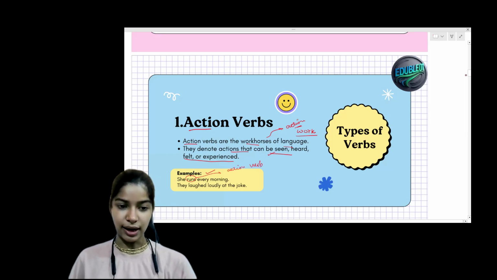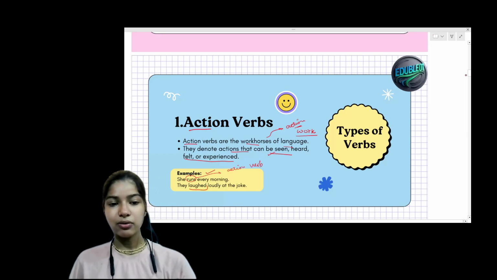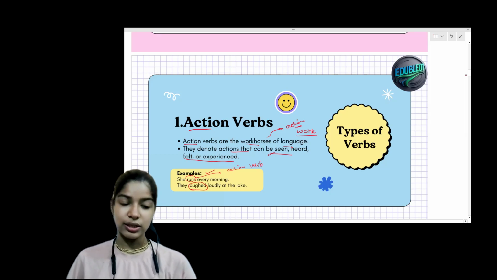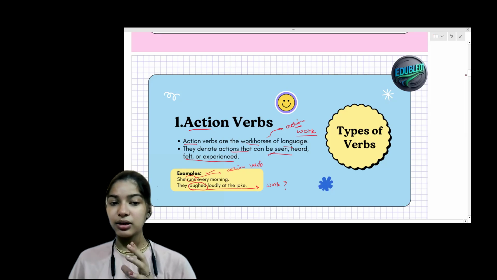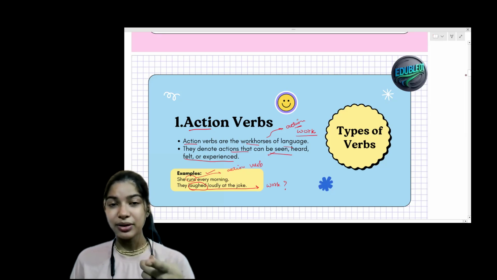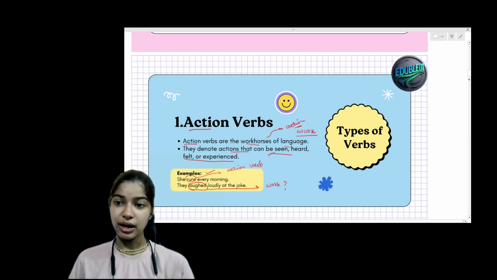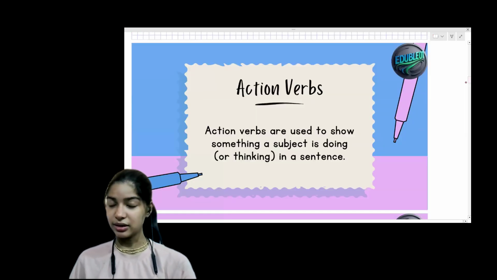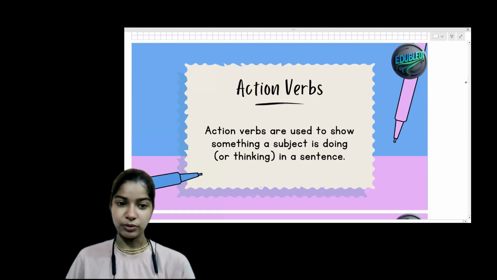Right, kids? Okay, now let's say, they laughed loudly at the joke. So the word laughed tells us what is going on in the sentence. It tells us that somebody is laughing, some action is happening. We can see somebody laughing, we can hear somebody laughing. So they laughed loudly at the joke also has an action verb. Let's learn more about action verbs.